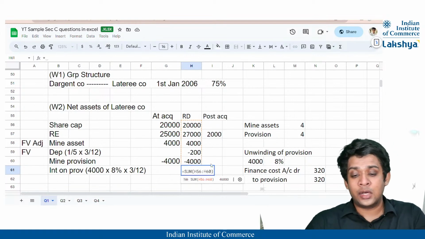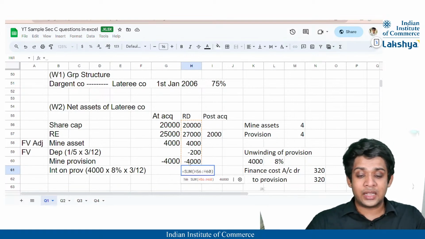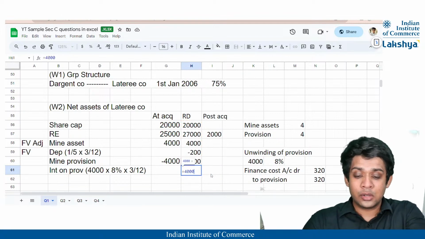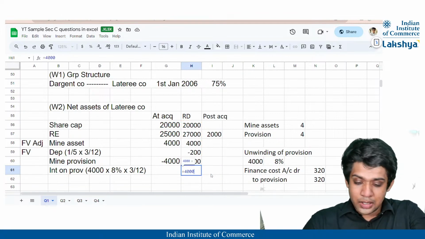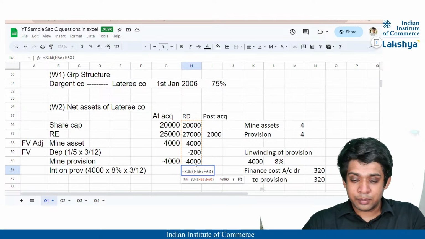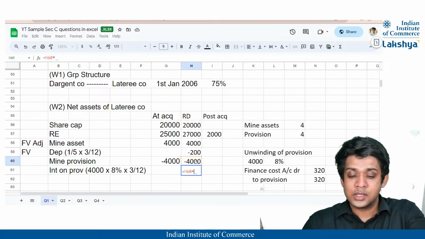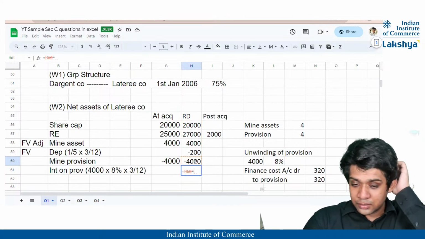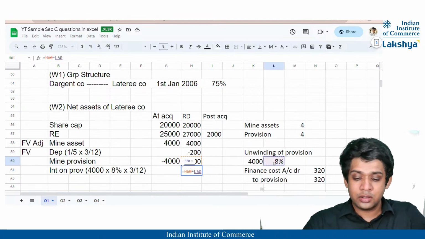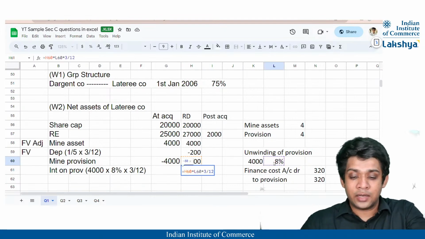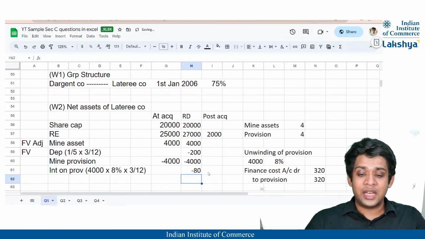By the reporting date only 3 months are covered. So it will be nothing but 4,000, I'll just click this cell, 4,000 into 8%, into 3 divided by 12, correct? So that will be 80.